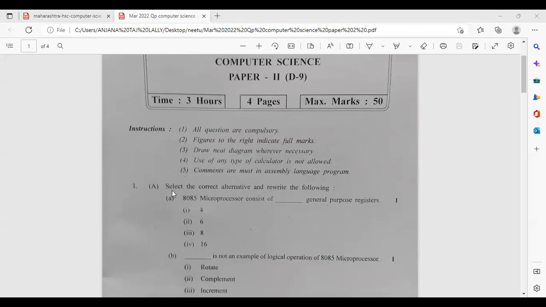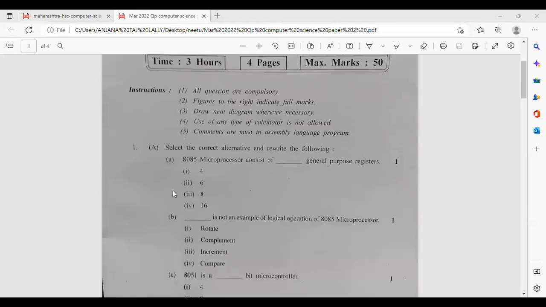This is the CS-2 paper, and the instructions are the same. All questions are compulsory. Figures to the right indicate full marks. Draw neat diagrams wherever necessary. Use of any type of calculator is not allowed. Comments must be written in assembly language programs. So you can see it is also given in the instructions that you need to write comments in your assembly language program. So this is part of the instructions, and you have to follow this. Okay.